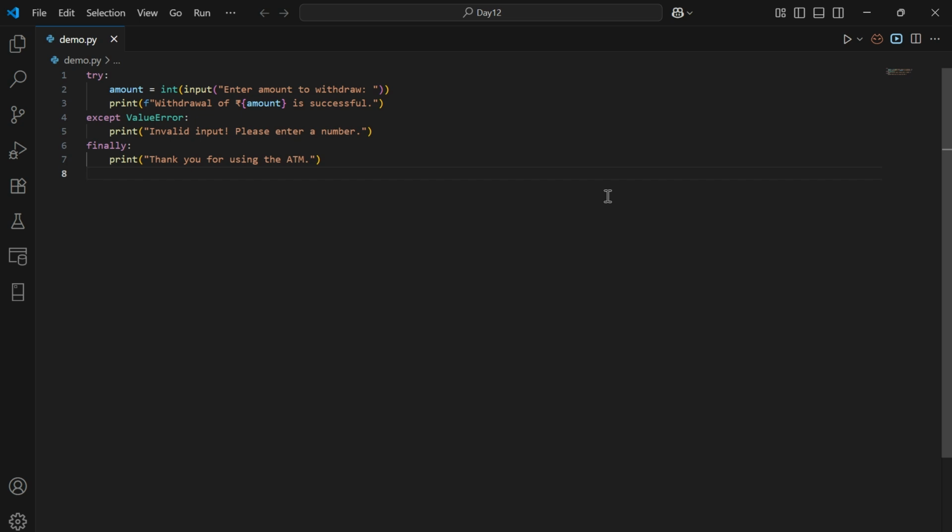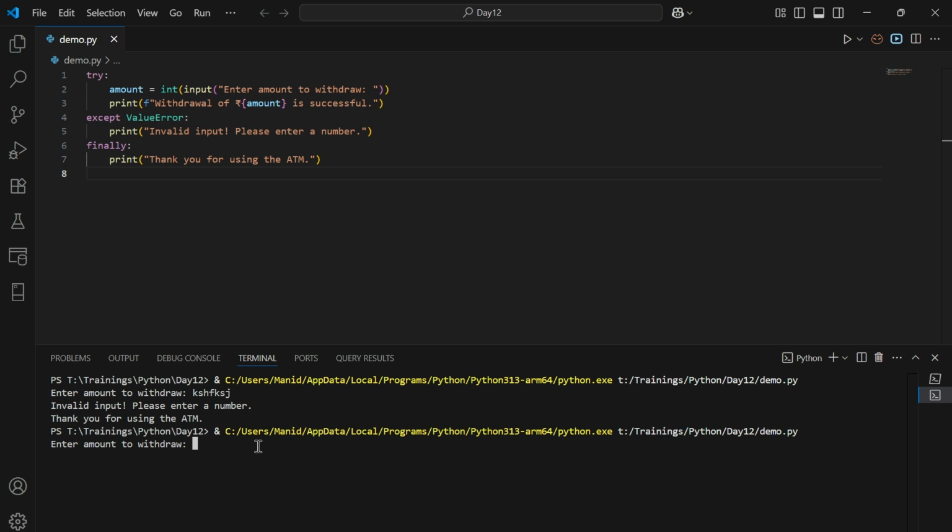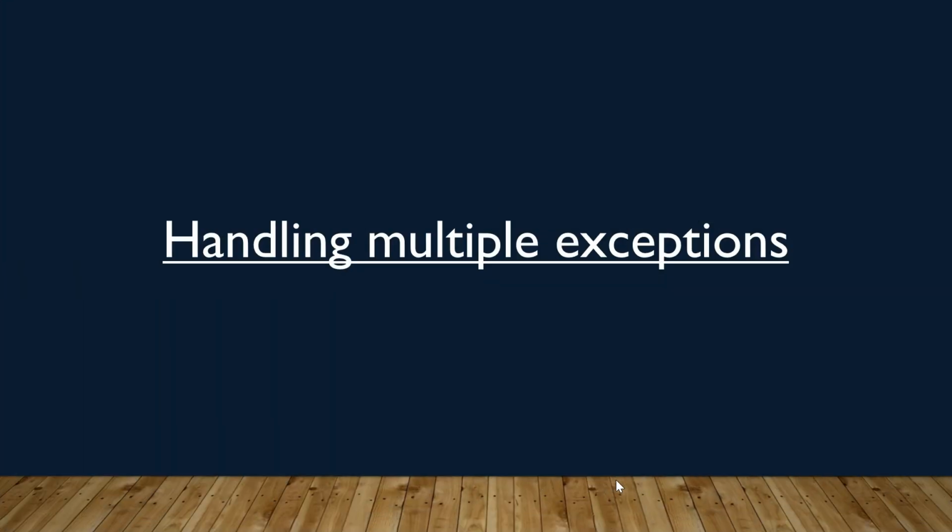Let's try to execute this program in order to understand it in a much better way. After executing, it is going to ask for the user input. Let's enter an invalid value. So if we enter an invalid value, it is going to display invalid input, please enter a number, along with thank you for using the ATM. Now let's provide a valid input. So after providing a valid input of 500, it is going to display withdrawal of 500 is successful along with thank you for using the ATM.